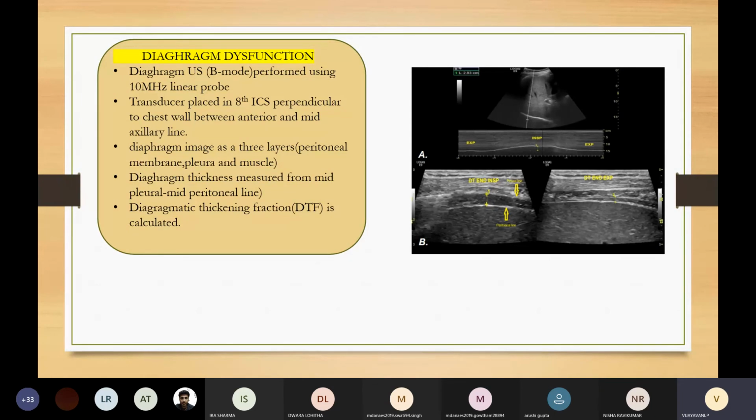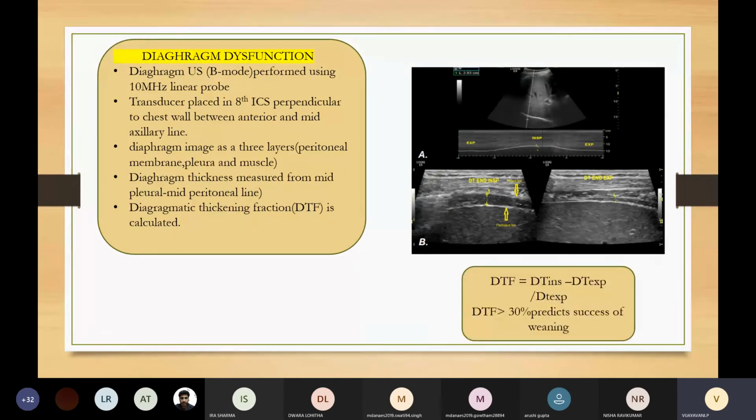The two hyperechoic lines: the lower one is the peritoneal line, the upper one is the pleural line, and in between is the muscle mass, the diaphragm muscle. So the diaphragm is imaged as 3 layers: the peritoneal membrane, pleura, and muscle. Diaphragm thickness is measured from mid-pleural to mid-peritoneal line, both at end inspiration and at end expiration. Diaphragm thickening fraction is calculated. If this diaphragm thickening fraction is more than 30%, it predicts success of weaning.